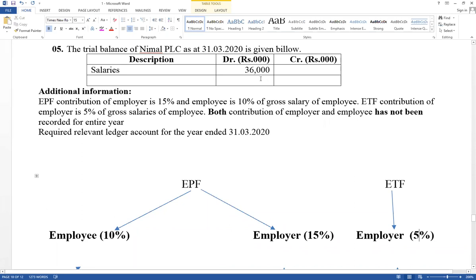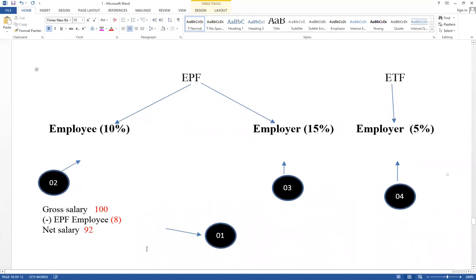Then think how to calculate net salary. We have to calculate gross salary. Value should be calculated based on gross salary. This is the theory: gross salary minus contribution of employee equals net salary. In this example, contribution of employee is given 10%. If gross salary is 100, deducted employee contribution 10%, therefore now net salary equals 90.